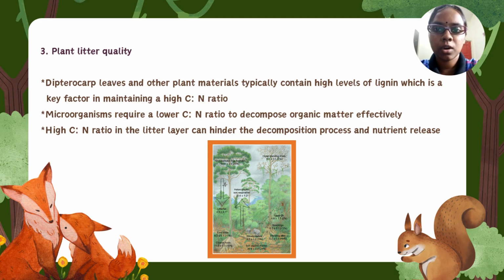Another chemical property of lowland Dipterocarp forest in Malaysia is plant litter quality. Dipterocarp leaves and other plant materials typically contain high levels of lignin, which is a key factor in maintaining a high carbon to nitrogen ratio. So how can lignin influence the carbon to nitrogen ratio? This is because lignin is composed of carbon, and nitrogen is present in lower concentration in the plant cell wall. Therefore, microorganisms require a lower carbon to nitrogen ratio to decompose organic matter effectively. A high carbon to nitrogen ratio in the litter layer can hinder the decomposition process and nutrient release.